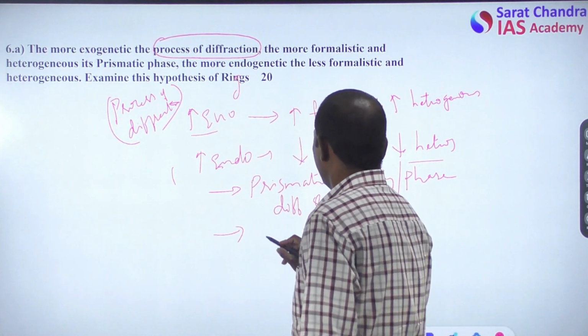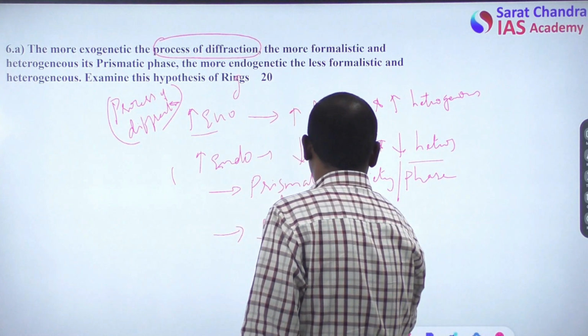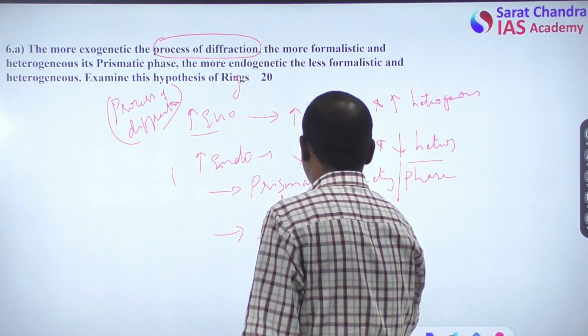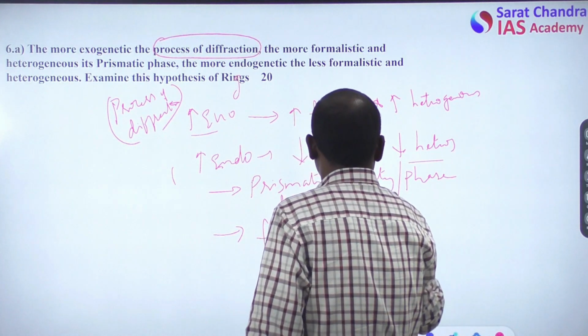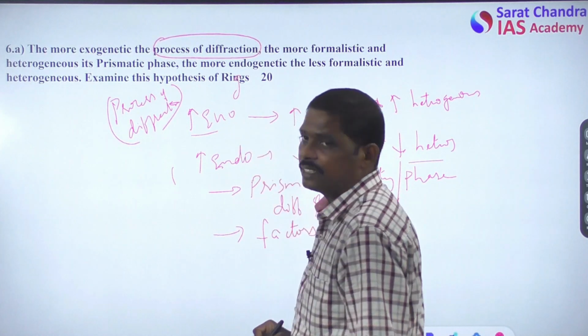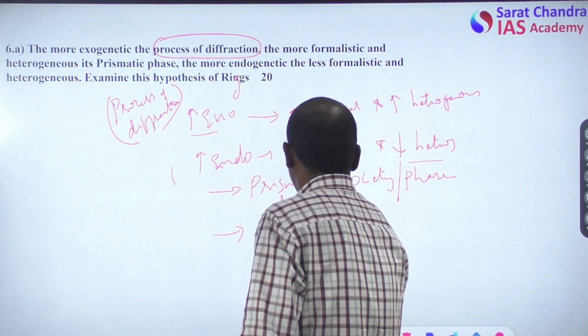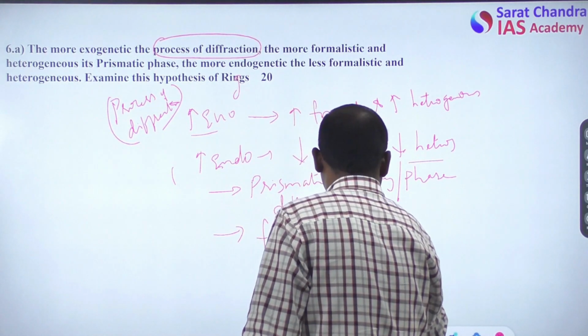All right, now the factors that bring diffraction, the factors behind diffraction, that is both the exogenetic factors as well as endogenetic factors. First talk about exogenetic factors.